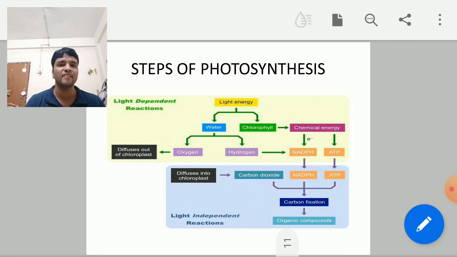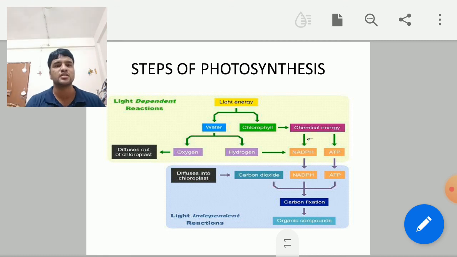First of all, you might have observed in that yellow box, there is light energy. Light energy, by using the water and chlorophyll, will be converted into chemical energy. And then water is splitting up into oxygen and hydrogen. So from where do we get the oxygen? From splitting up of water, not from carbon dioxide. Remember this, students. Splitting up of water molecule will give us oxygen, and oxygen is a byproduct of photosynthesis, the oxygen we inhale, which will be released into the atmosphere.